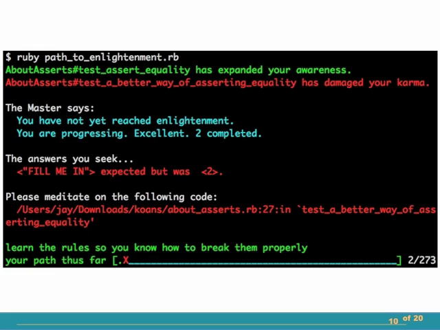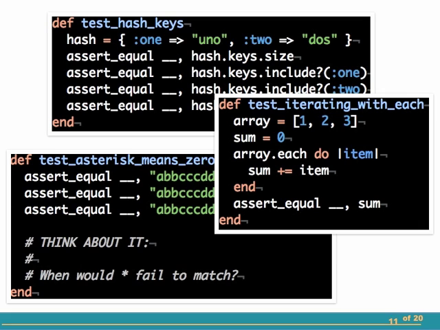Got a little bit of work left to do, but by this time I have a nice rhythm going, and before I know it, I've been pulled through lessons on hashes, on iterating with blocks, on the subtleties of regular expressions. I like to think that I know a fair amount about the Ruby language, but I'm learning subtleties that I hadn't encountered before.